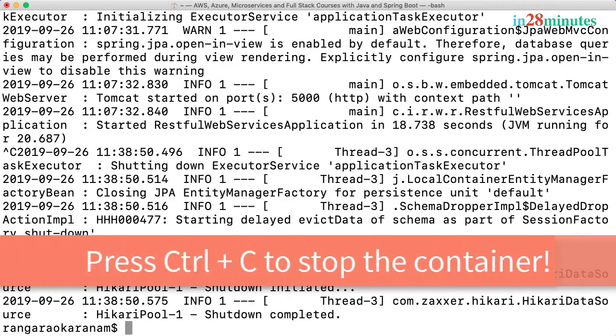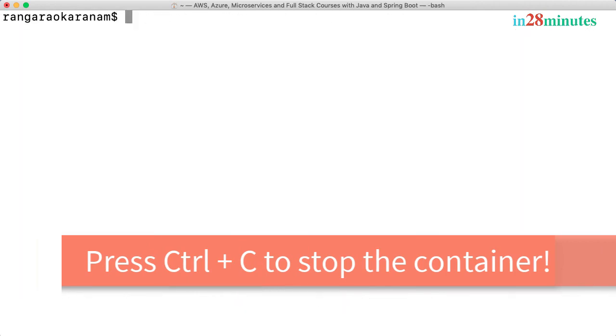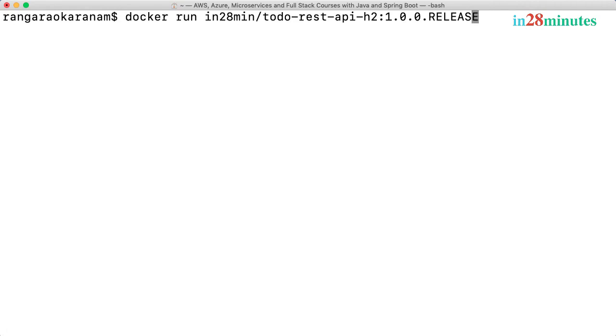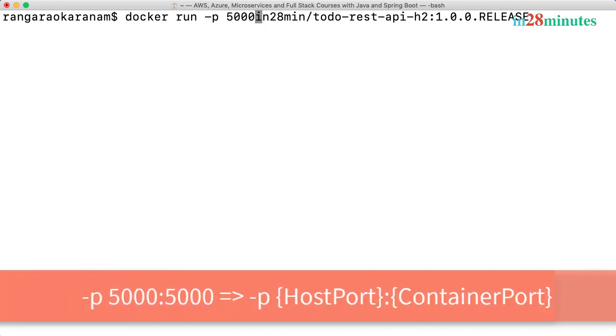Just press Ctrl C. This would terminate the running container. And let's do a clear and go up and try and run this command again. However, this time with an option. So we need to put an option called 5000:5000. Why do we need this? I'll explain that. I'll press enter to start kicking off the process.